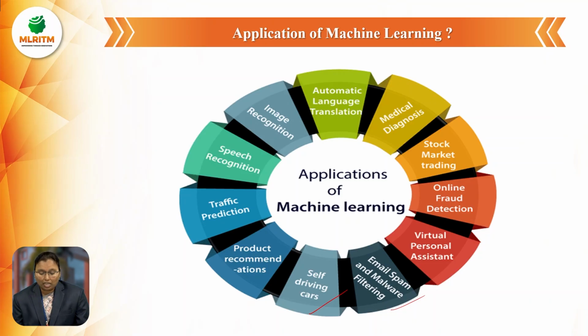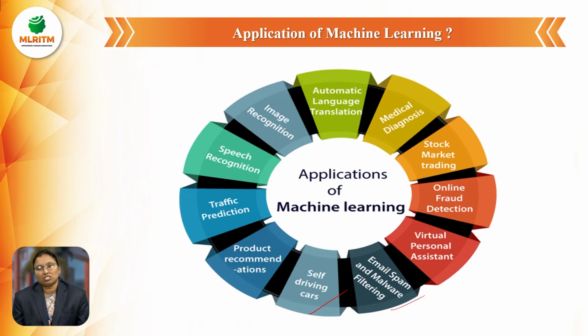Automatic language translation: we give an image to text, then automatically image recognition, face recognition, and speech recognition. We give the speech, then automatically it converts to text. Also traffic predictions, and stock market predictions, we can use machine learning. And the main thing is, machine learning is used for online fraud detection.